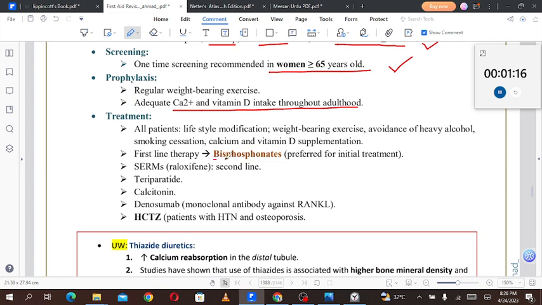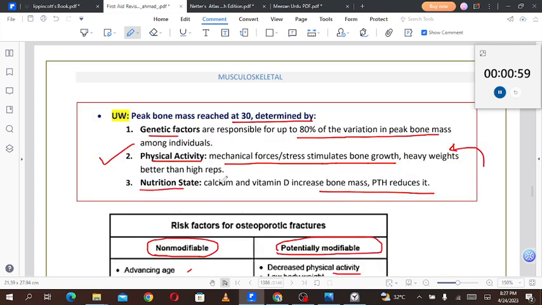First line therapy is bisphosphonates, which are preferred for the initial treatment. Then SERMs, that is selective estrogen receptor modulators, for example raloxifene, that is second line treatment. First one is bisphosphonate and second line treatment is SERMs. Then we have teriparatide, the parathyroid hormone analog.